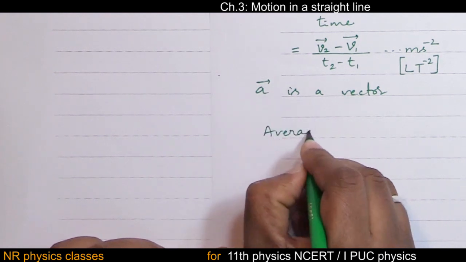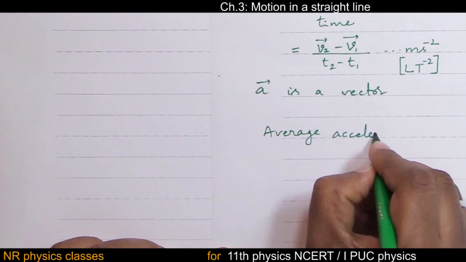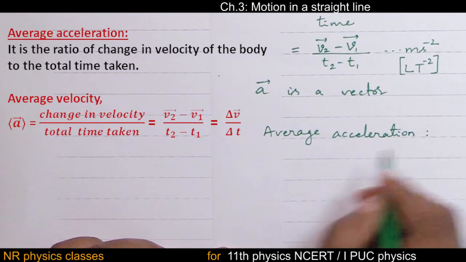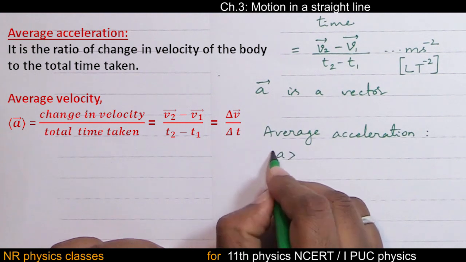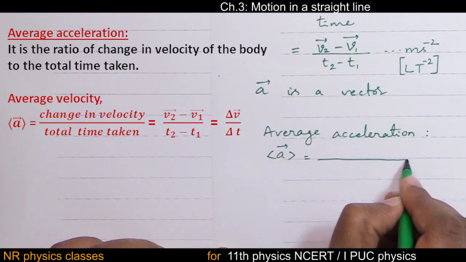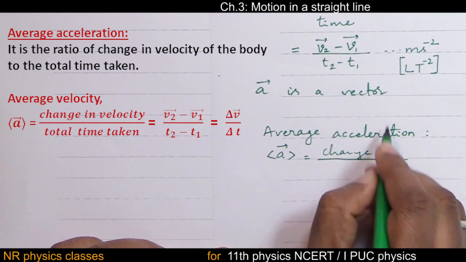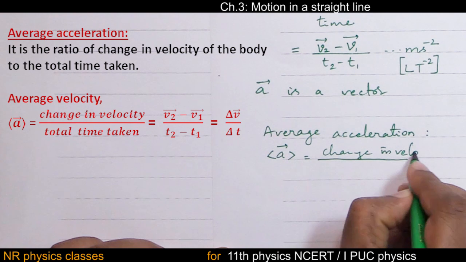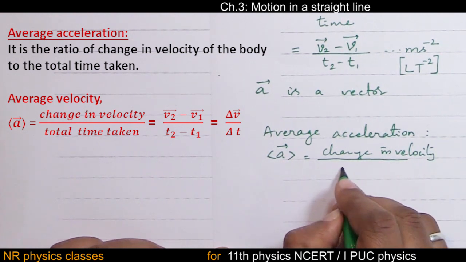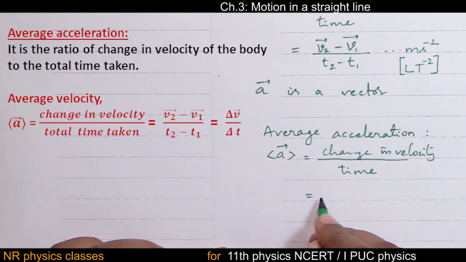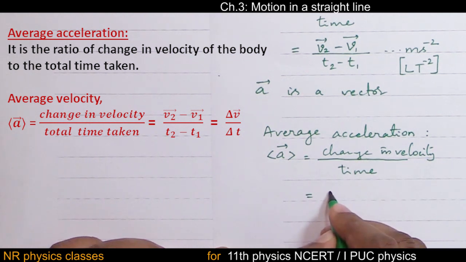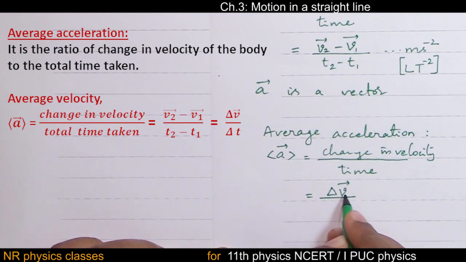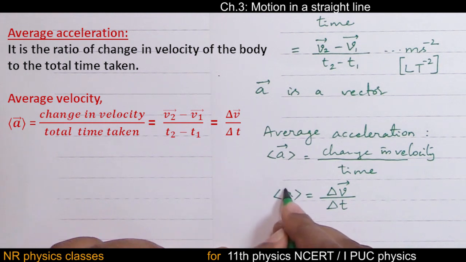Average acceleration. Average acceleration is the ratio of change in velocity to time taken. Just like in the case of average velocity, we denote it by delta v. Delta v stands for change in velocity, divided by time taken. Delta v by delta t is average acceleration.